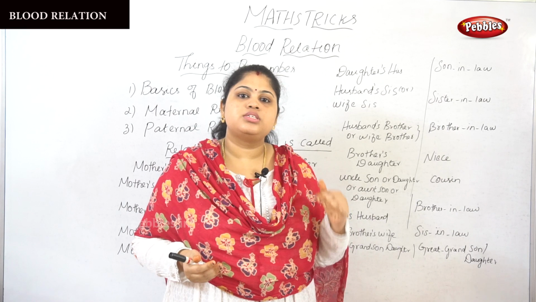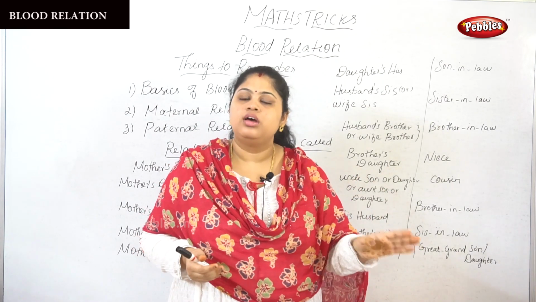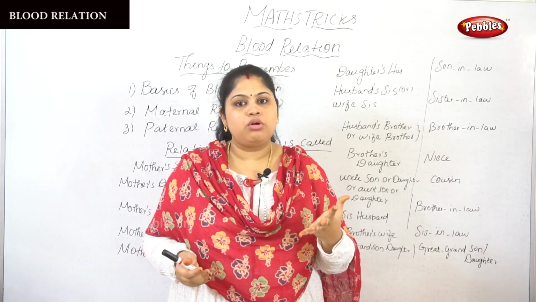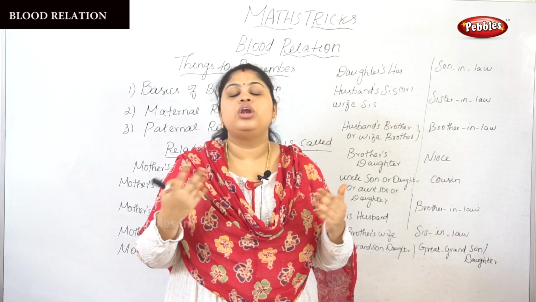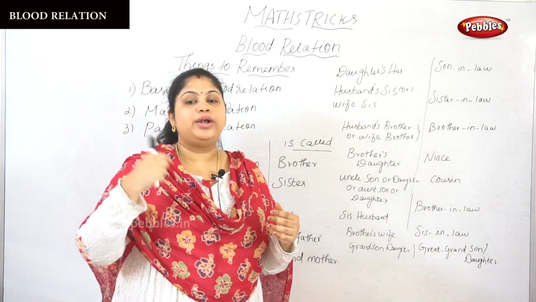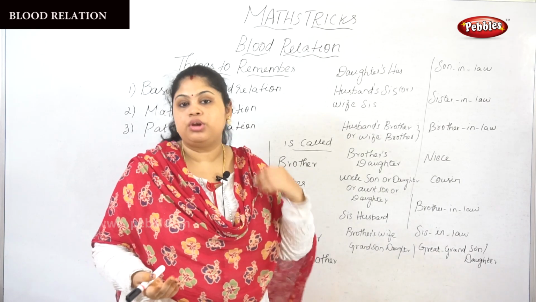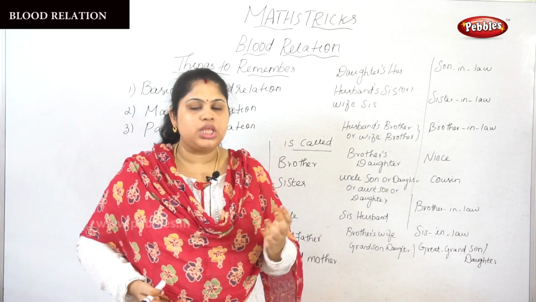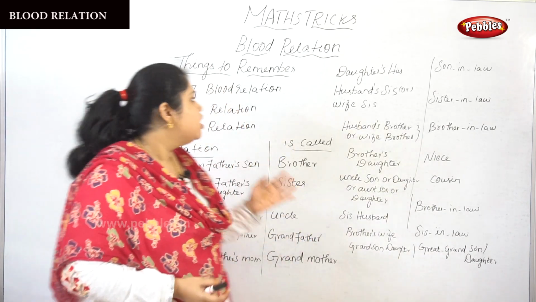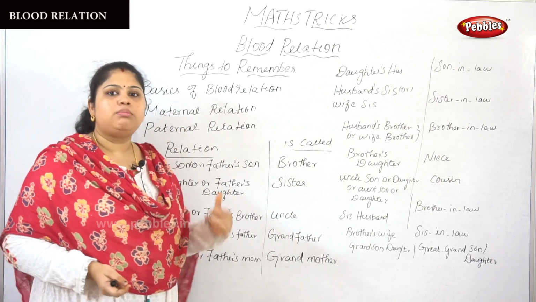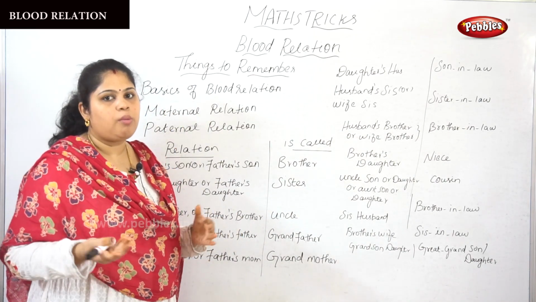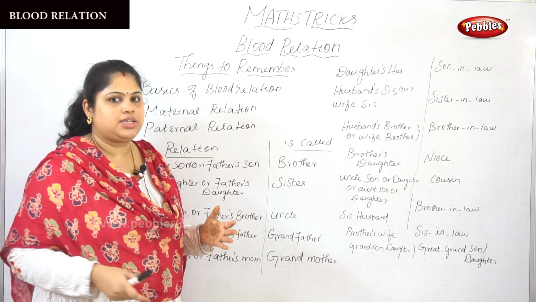When it comes to a mother's brother, an uncle, you want to know every relationship, and then you can do it very fast. Of course you can do it anyway, but if you want to do it fast, you want to know the basic relationships. So today we are going to see about blood relations and related topics and some exercises.